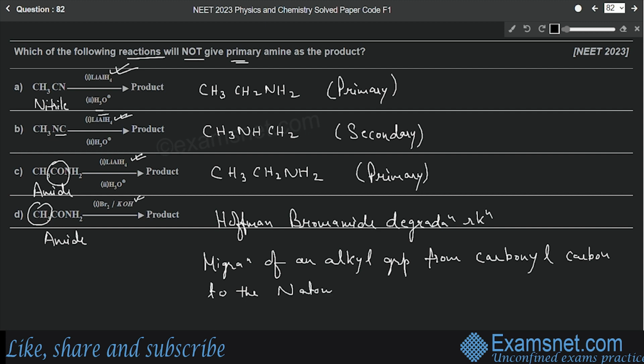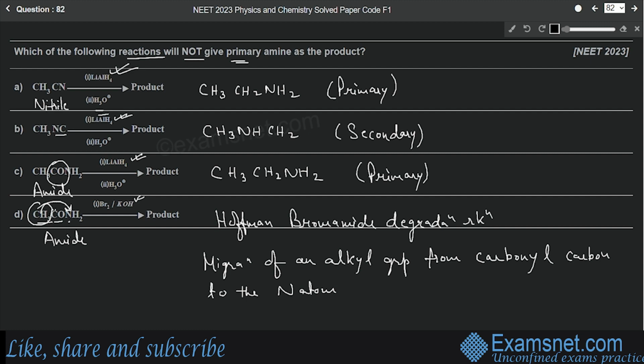You can see that this alkyl group CH3 is linked with CO, this carbonyl carbon, and then after that comes NH2. So this CH3 will get shifted or migrated to this nitrogen directly.